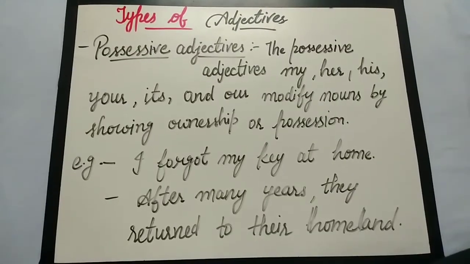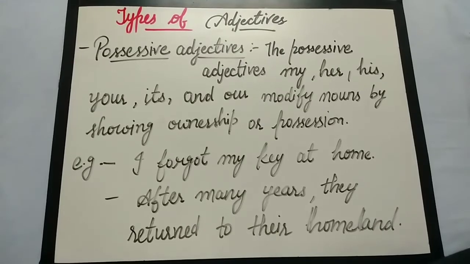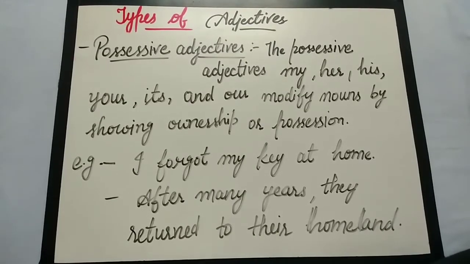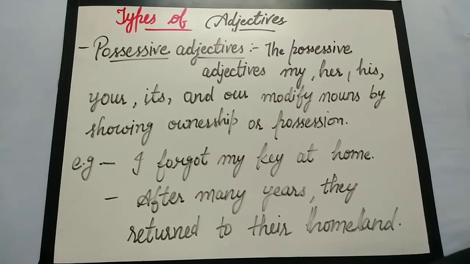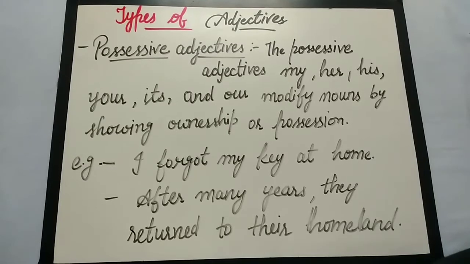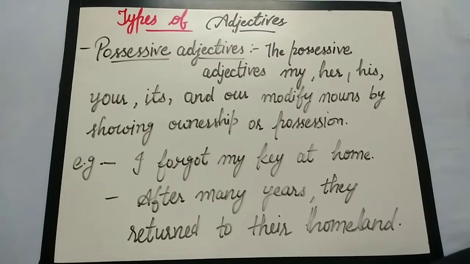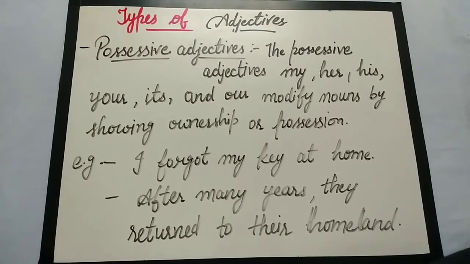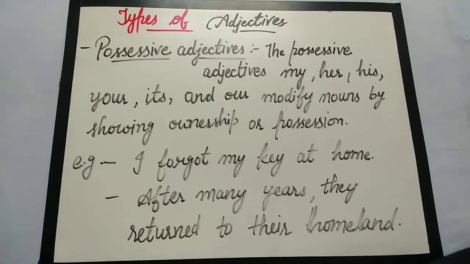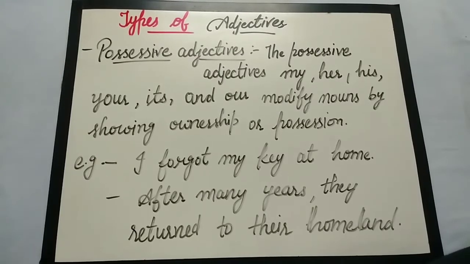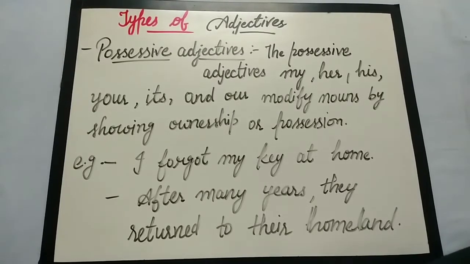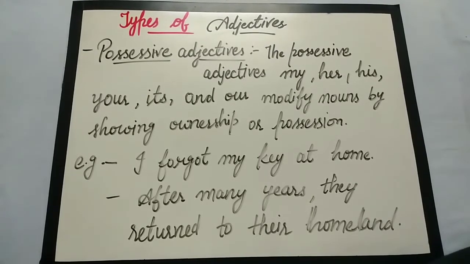So next we have possessive adjectives. The possessive adjectives my, her, his, your, its modify the nouns by showing ownership or possession. These are the most used possessive adjectives: my, his, her, our, their, your, etc. They suggest the belongingness of something to someone or something. So they indicate possession and ownership. All these adjectives always come before a noun. Unlike the possessive pronoun, these words also demand a noun after them.